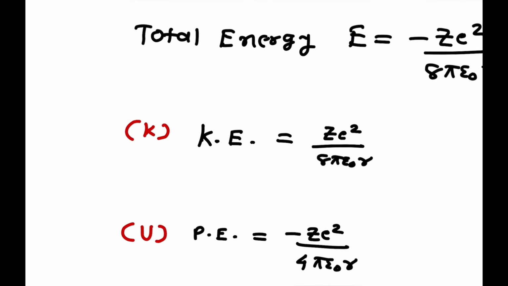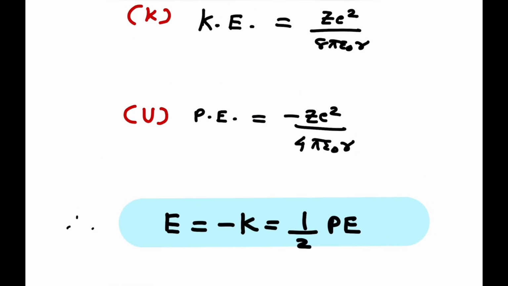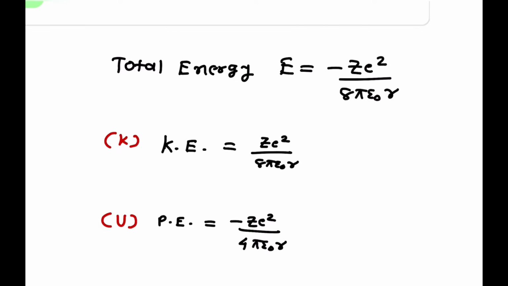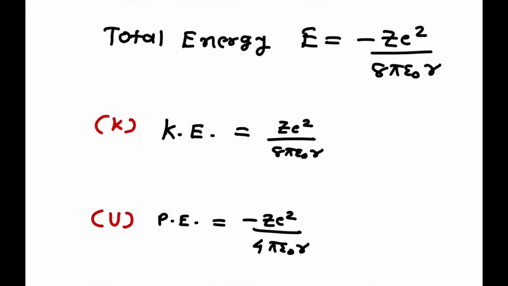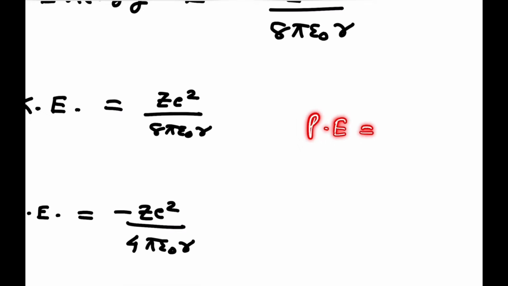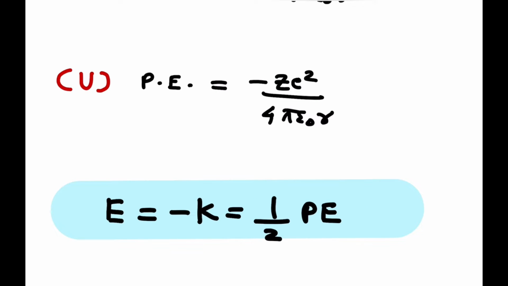Kinetic energy is represented as K and potential energy is denoted as capital U. So E is equal to minus K. The total energy and kinetic energy are of same value but opposite sign. So E is equal to minus K, and potential energy is just double of these two energies, that is potential energy is 2 times that of kinetic energy and 2 times that of total energy. So that is E is equal to minus K, or you can say the total energy and kinetic energy is 1/2 of potential energy.